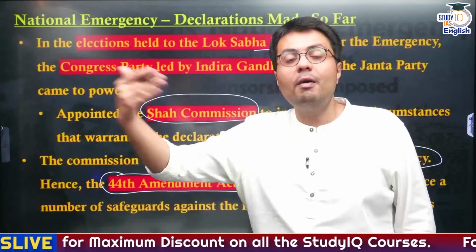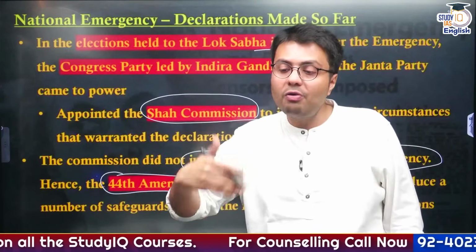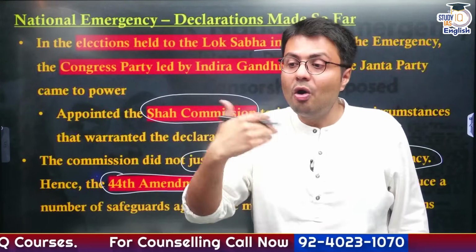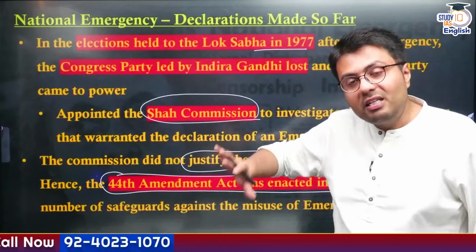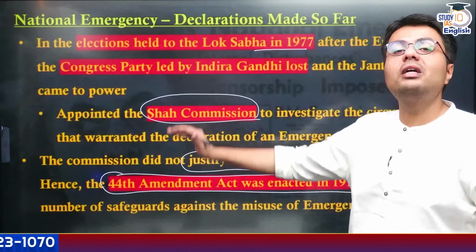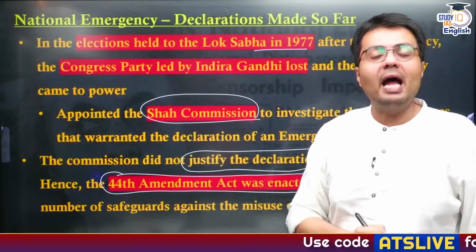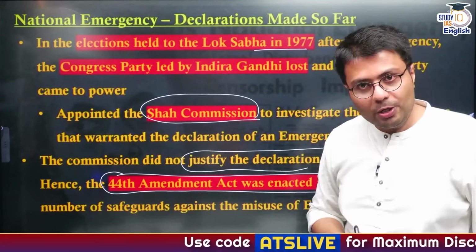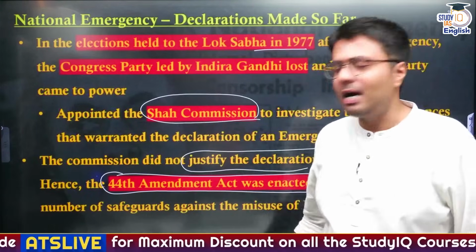It made getting approval from the parliament difficult. It added certain safeguards on how you can suspend fundamental rights or how you can get it approved by the parliament. So these were the safeguards that were imposed after the government learned the excesses of power that was misused during the 1975 emergency. Understood? I hope you won't have any doubt. In case you have any doubt, please ask me in the comment section.